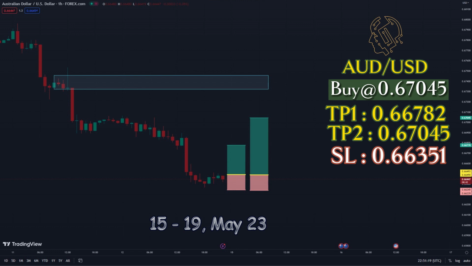Australian dollar to US dollar represents the exchange rate between the Australian dollar, AUD, and the US dollar, USD. When placing a buy order for Australian dollar to US dollar, it means you are expressing the desire to purchase Australian dollars and sell an equivalent amount of US dollars at the prevailing exchange rate. The execution of a buy order is subject to market conditions and the availability of a counterparty willing to sell the desired amount of Australian dollars at the specified exchange rate. The actual execution and settlement of the order would depend on the policies and procedures of the brokerage firm or financial institution you are dealing with.